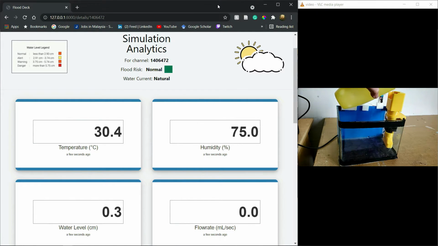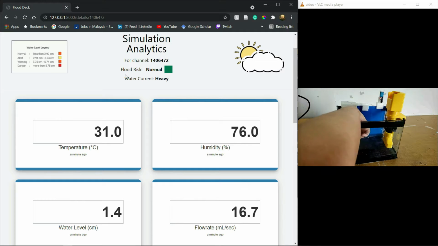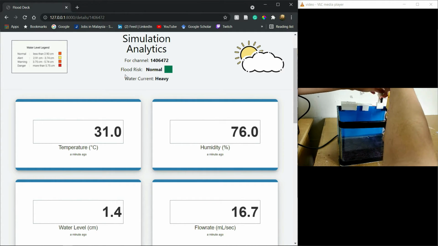Let's get started with the simulation. When water is poured inside the water flow canal, it will measure the flow rate and it will determine the water current condition. Based on the water poured, it will determine how fast the water current actually is and how fast the water level could rise.